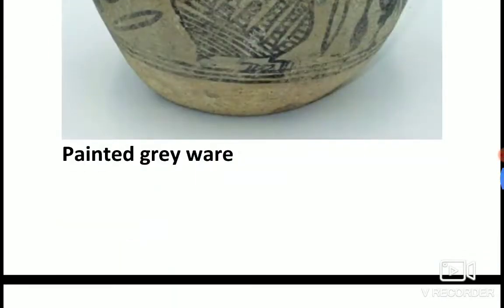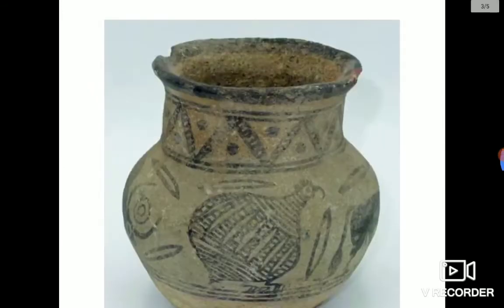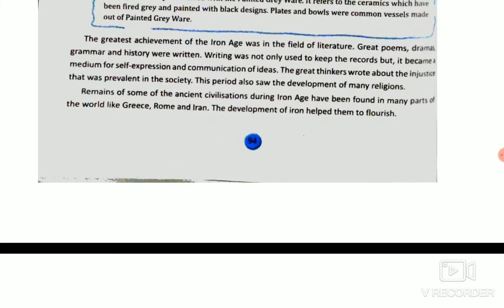First is the Vedic civilization, which is related to India. Next is the Greek civilization. Then the third one is the Roman civilization. And the last is the Iranian civilization. Like in the Indus Valley civilization, in the Bronze Age, you came across 4 civilizations: Chinese, Egyptian, Indus Valley. Same way here also in the Iron Age, 4 civilizations emerged: Greek, Roman, Iranian, and also the Vedic civilization of India. So in detail, we will read about the Iron Age civilization of India, which was known as the Vedic civilization.